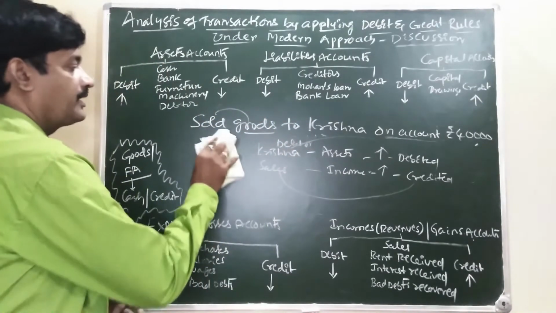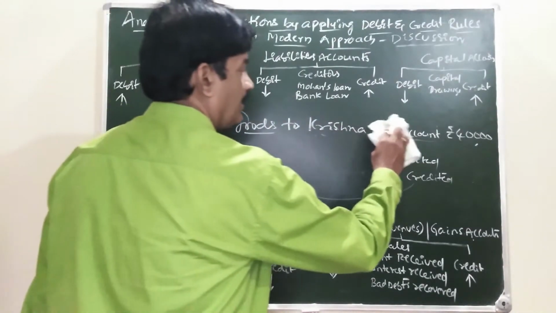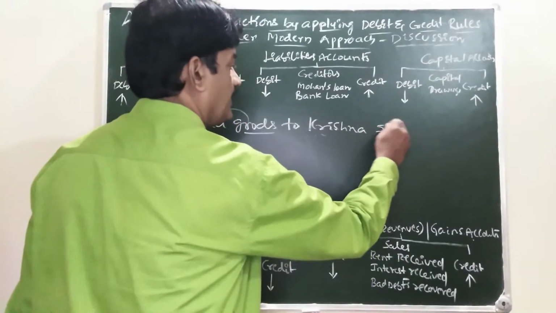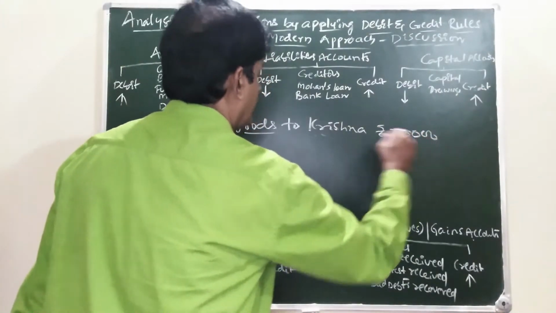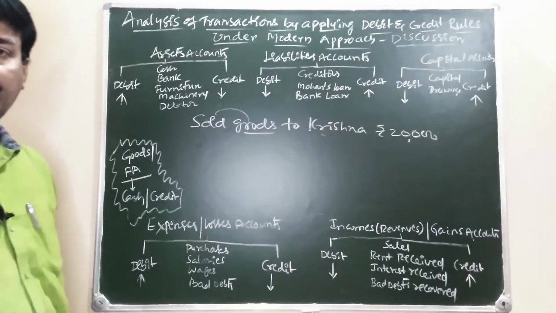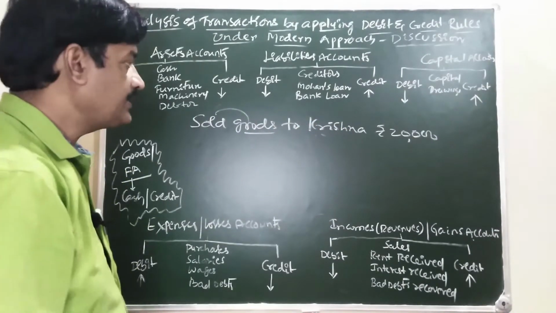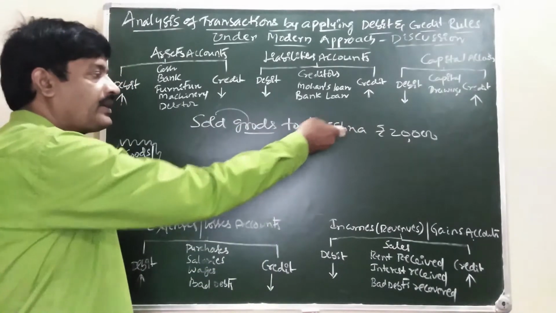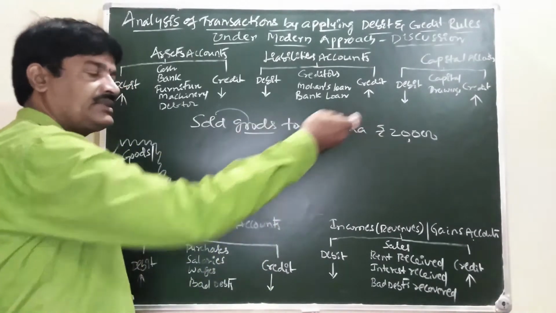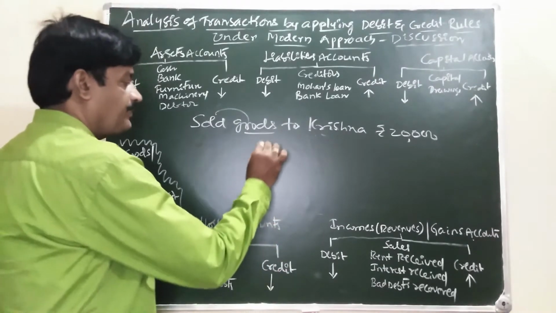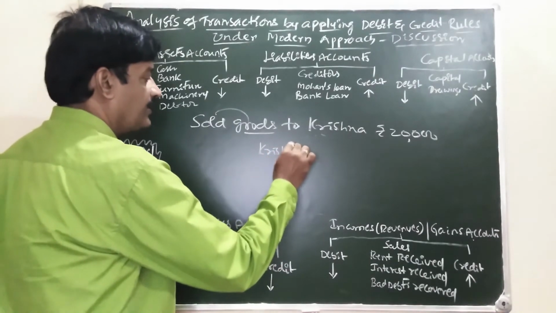Now another one. Sold goods to Krishna, rupees 20,000. Plain transaction with party name. On account is not there, on credit is not there, for cash is not there. Plain transaction with party name. This transaction is also termed as a credit transaction. In case of credit transaction, party name will come first.